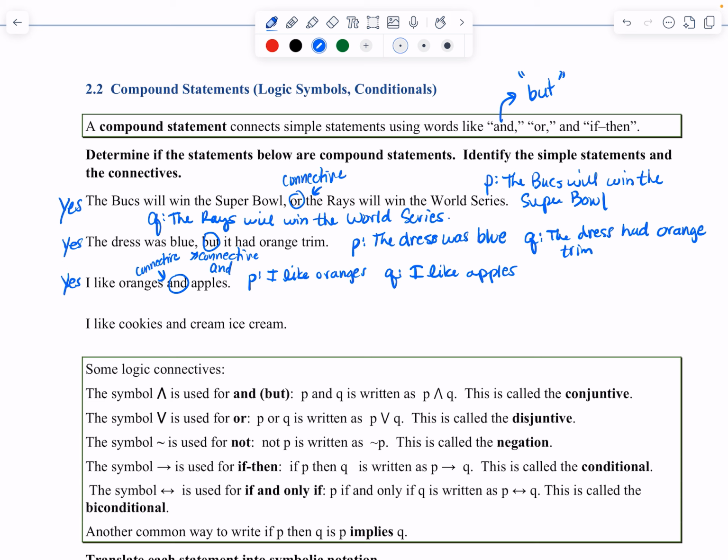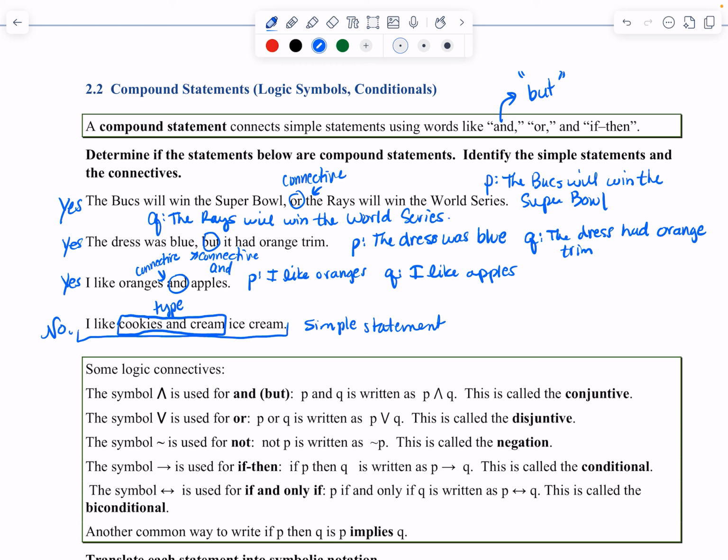Now I have to look at the last one. I like cookies and cream ice cream. Even though we have the word and in it, it is not a connective. It is a type of ice cream, because cookies and cream is a type of ice cream. This, I like cookies and cream ice cream, is a simple statement. So the answer to this one is no, it is not a compound statement. Just because it has the word and in it does not mean it necessarily is a compound statement. You have to read it and check it.